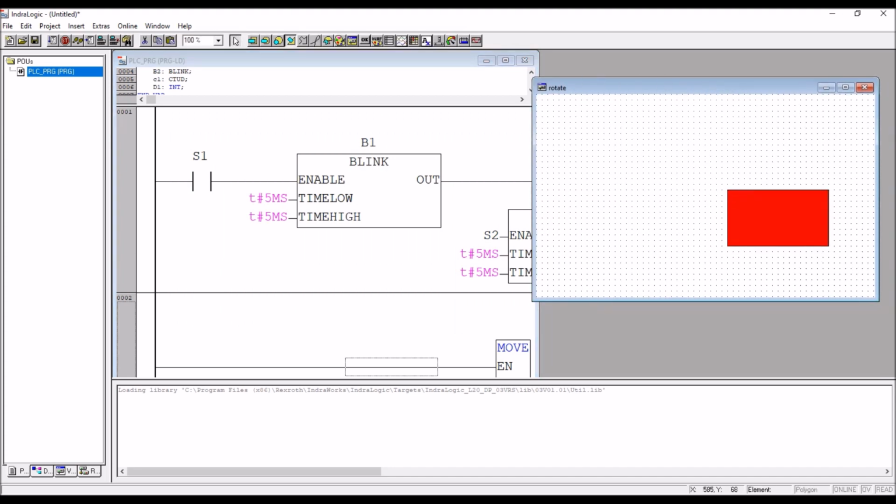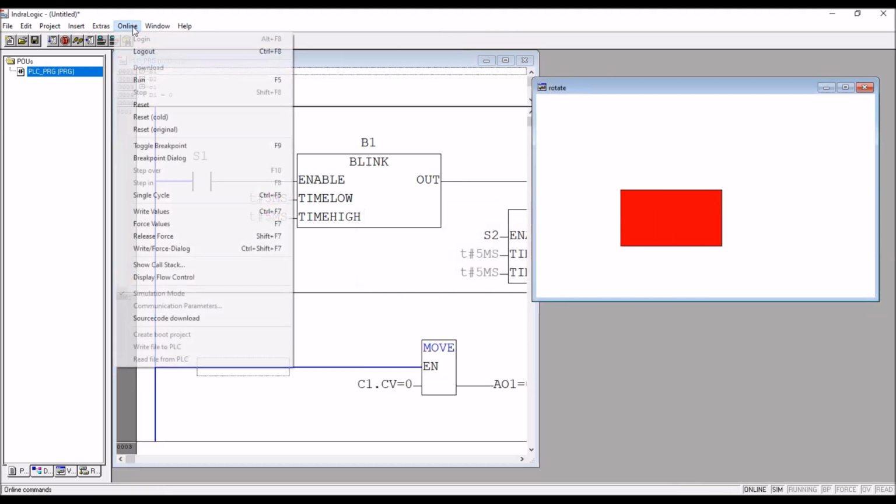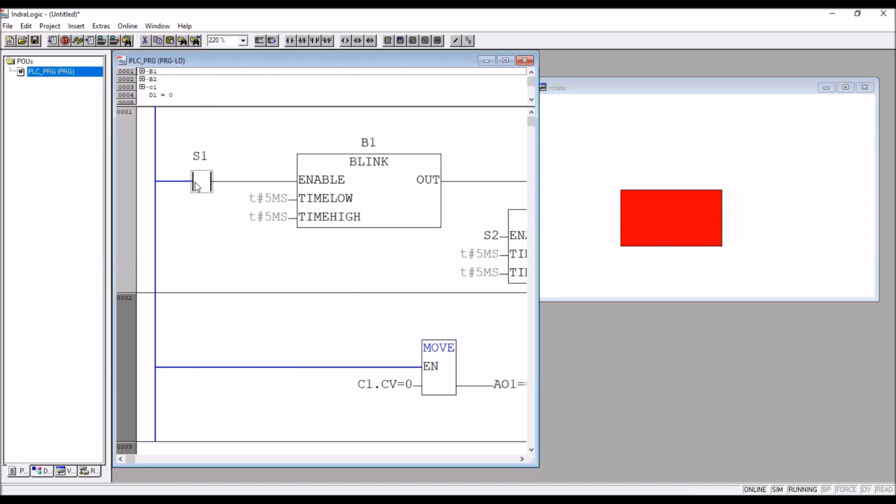Now by operating S1 it is rotating, object is rotating from 0 to 360, means again it's same shape. You have a circle and then rectangular disc type, so that motor rotation also we can create. Okay, object will rotate.